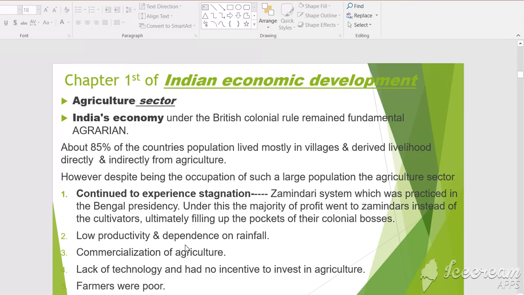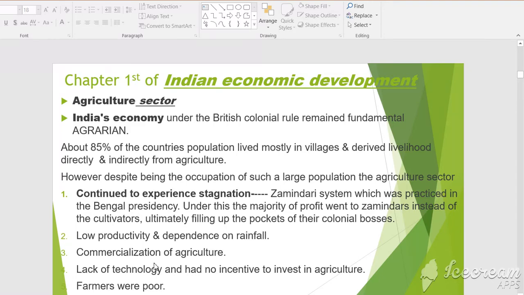Second, low productivity and dependence on rainfall. That was the second feature of the Indian agriculture at the time of British rule. Farmers were totally dependent for their irrigation on the rainfall, and the cause was lack of technology. Then commercialization of agriculture was the third feature of the Indian agriculture.